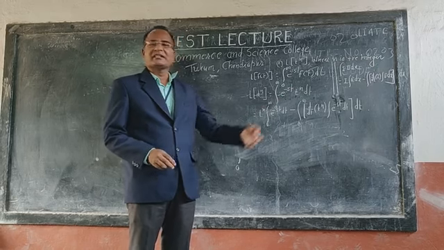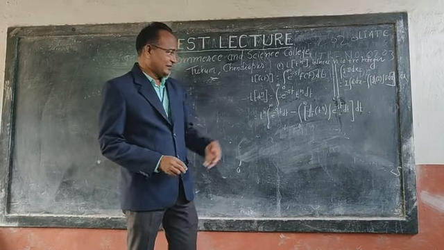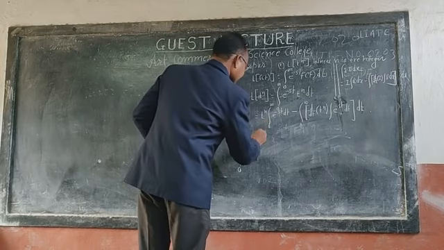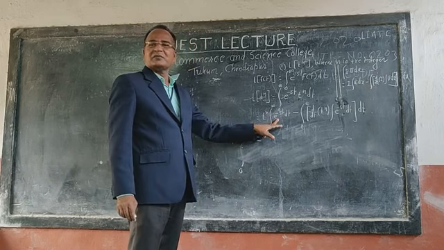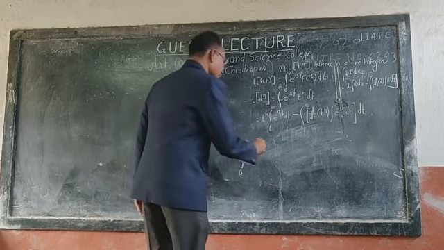Now just to evaluate the integrand with respect to t. What is the integration of e to the power minus st with respect to t?